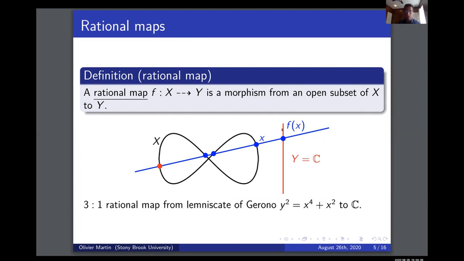So most elements of the red line, if I fix a point f of x and I draw the blue line, is going to intersect this lemniscate in 4 points. And one of these points is going to be the red point. So generically, I'm going to have 3 preimages to this map.